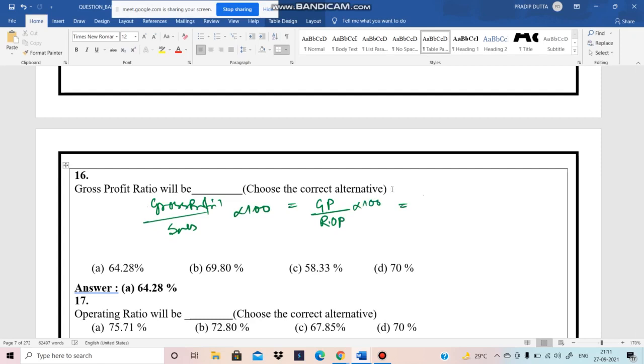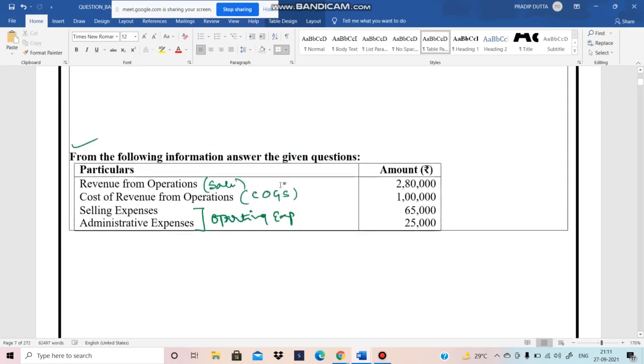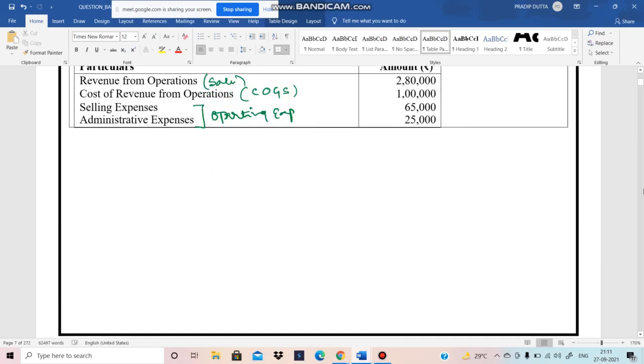So what is our gross profit? The gross profit is not given, but we can find it. So what is the formula of gross profit? One formula is sales minus COGS. This is the old format. In the new format, revenue from operation minus cost of revenue.